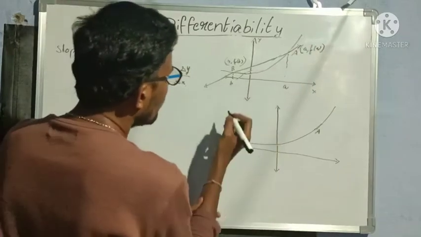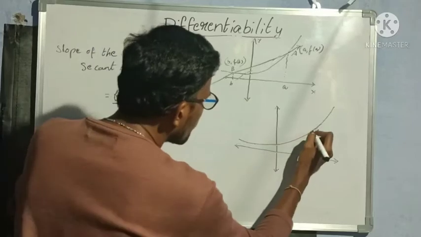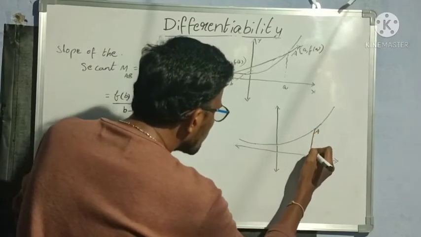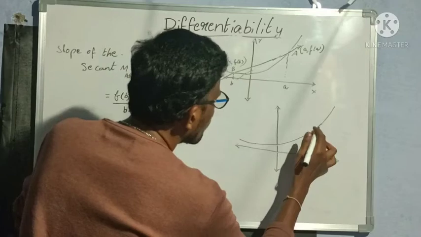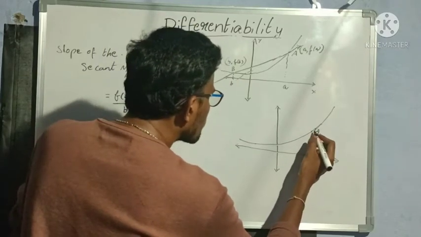Now I am doing it for this curve also, so that the point B changes from here to here. So first this is small a as it is, and now the position of B has changed here.